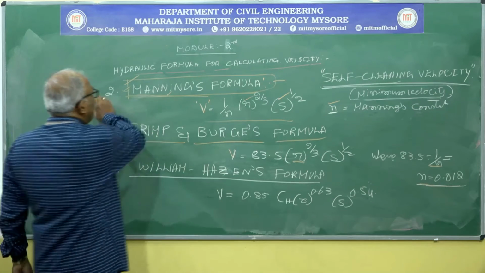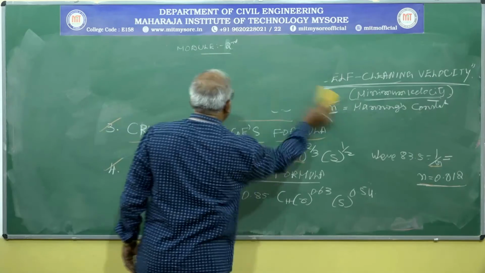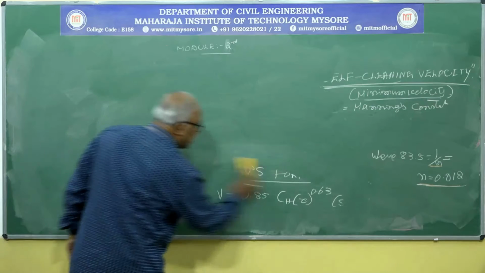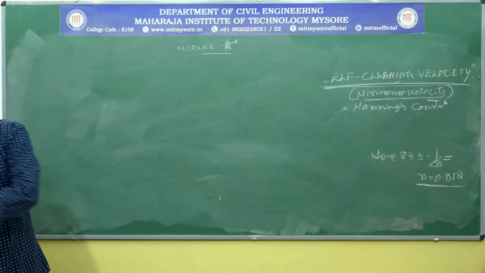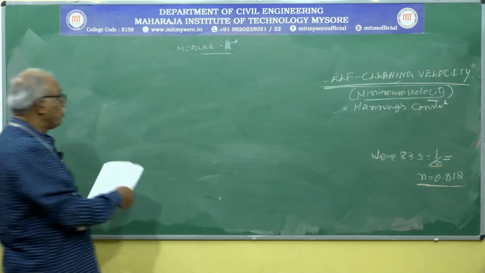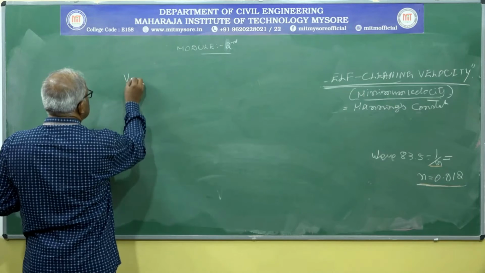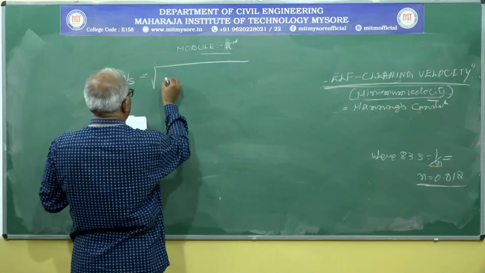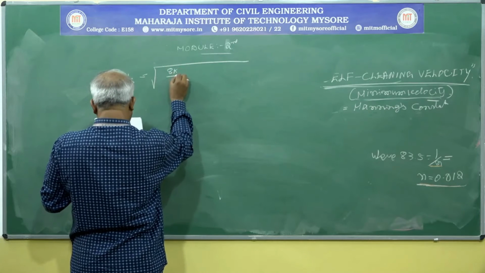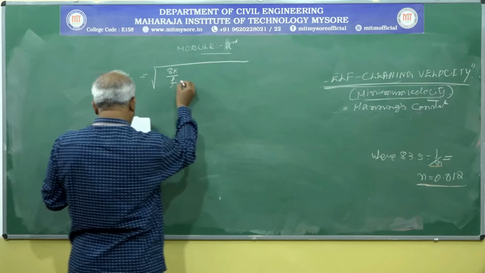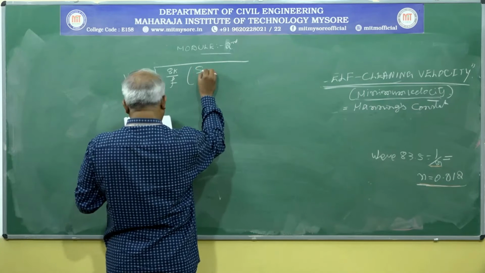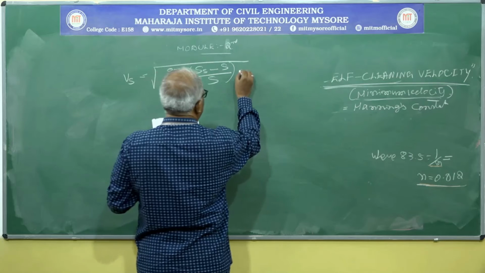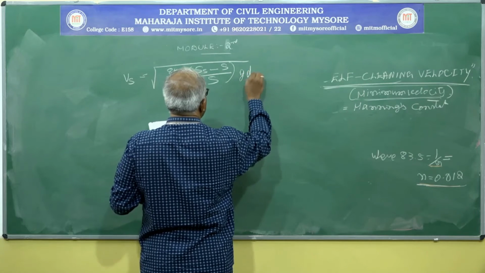How to maintain and calculate this minimum velocity? There is one equation: V suffix S equals root of 8k divided by small f, into (S suffix S minus S) divided by S, into small g d.